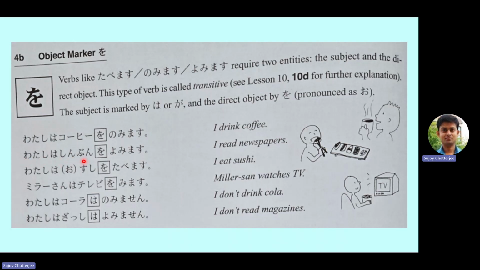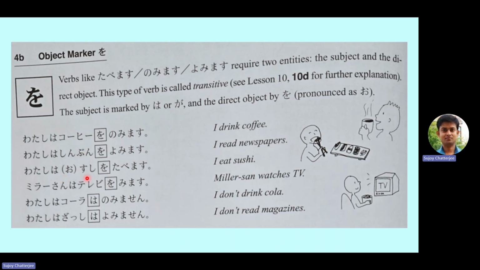Similarly, watashi wa shinbun o yomimasu. I read newspapers or I will read a newspaper. So here also shinbun, which is newspaper, is the object, and it is connected to the verb reading, I read, using this o particle.